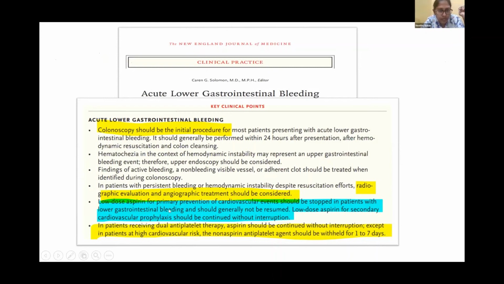And low-dose aspirin for primary prevention of cardiovascular events should be stopped in patients with lower GI bleeding, and for secondary prevention should generally not be restricted. If it is for primary prevention, we may not continue low-dose aspirin, but for secondary cardiovascular prophylaxis, this can be continued without interruption. And in patients who are receiving dual antiplatelet therapy, aspirin can be continued without interruption, except if the patients are at high cardiovascular risk, then both should be continued, but the non-aspirin antiplatelet should be withheld for the initial 7 days and then it can be restarted.